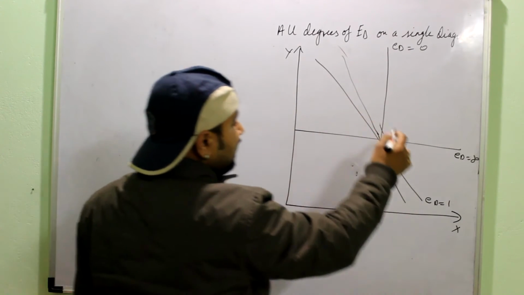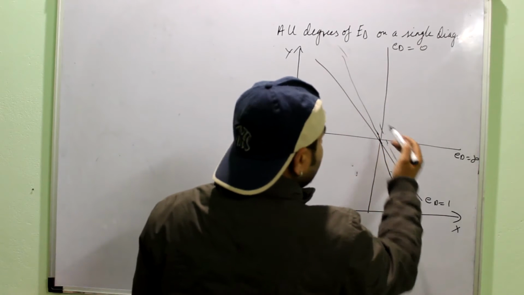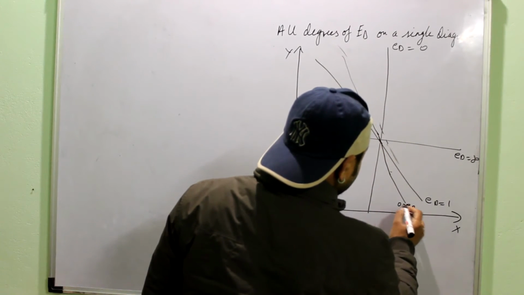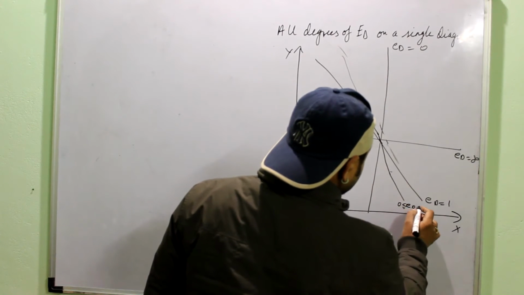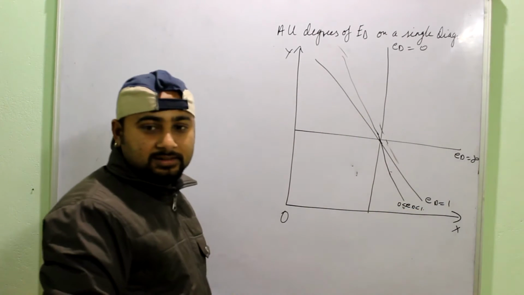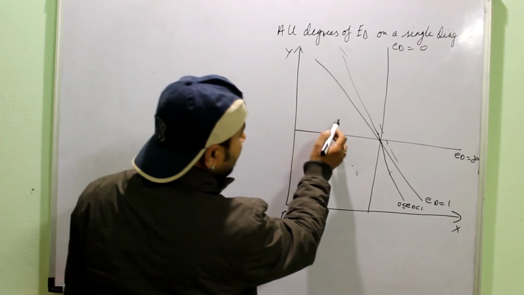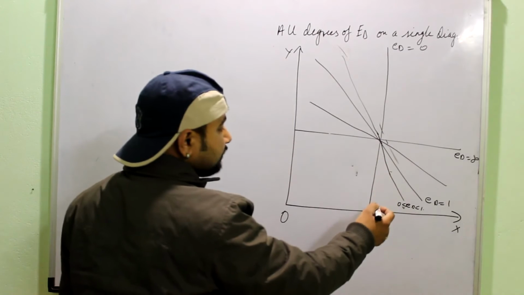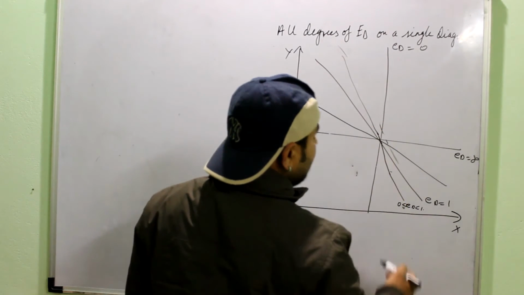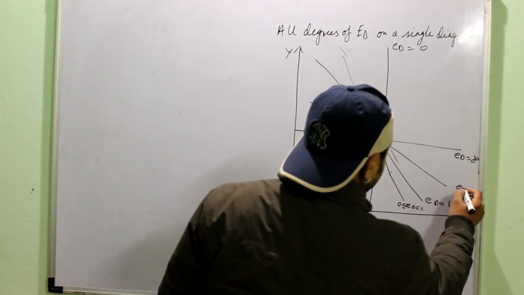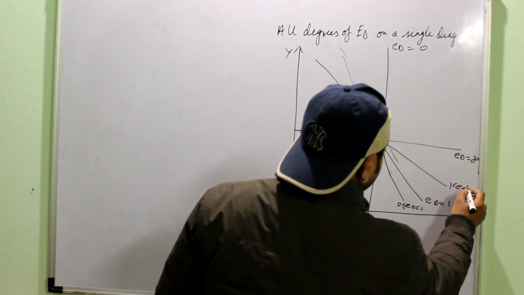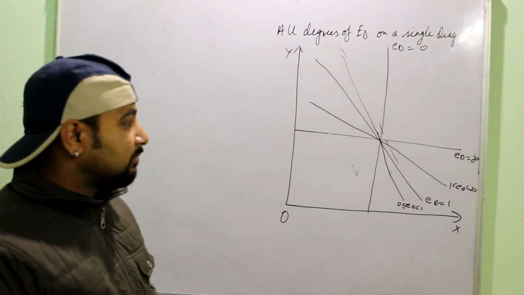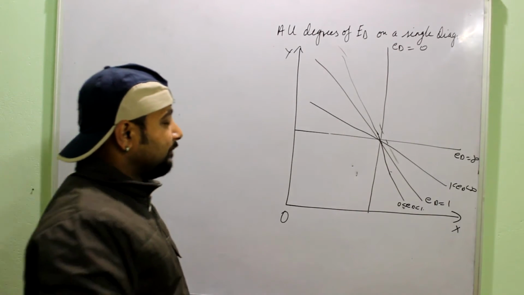Okay, see now this line lies between 0 and 1. So it is ED greater than 0, less than 1, right? Similarly, another straight line between infinity and 1. So this is ED greater than 1, less than infinity. So all the degrees of elasticity can be shown on a single diagram, right?